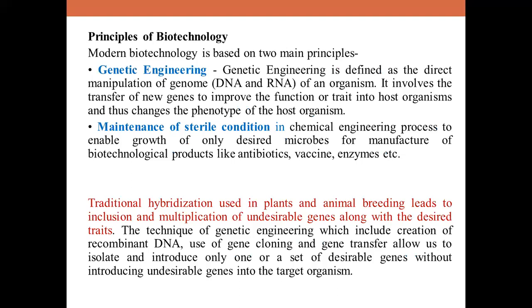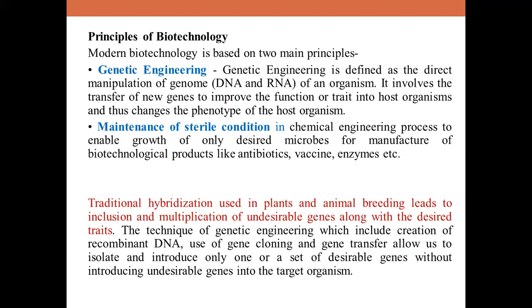Okay, so when you manipulate the DNA, when you manipulate the genes, ultimately that process itself is called genetic engineering. And the second principle is maintenance of sterile conditions or sterile ambience in the surrounding. This is very important in chemical engineering process because it enables growth of only the desired organisms, prokaryote or eukaryote, in large quantities in fermenters, for production of various products like antibiotics, vaccines, enzymes, etc.